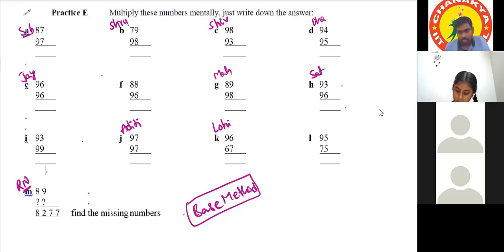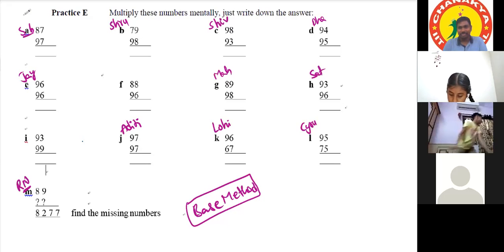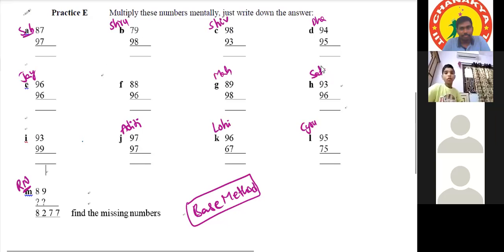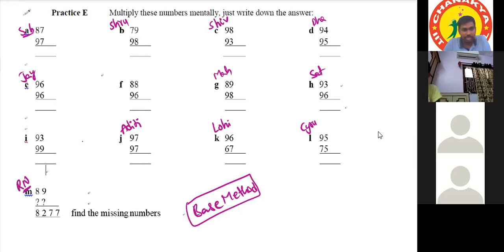Sir, in this also, for all the numbers, the base is the same, sir? Yes, for all the numbers, the base is 100 only. But for the next exercise, you have to decide the base. Okay, sir. For this exercise, 100 is the base for all the numbers. If you are ready, we'll start the solution. But the next one will be different. No, sir, we are not ready. Okay. The next exercise will have large bases. Till now we have covered only 10 and 100 bases. The next exercise will be based on 1,000, 10,000, 1 lakh, those bases. Sir, it will be such big numbers.